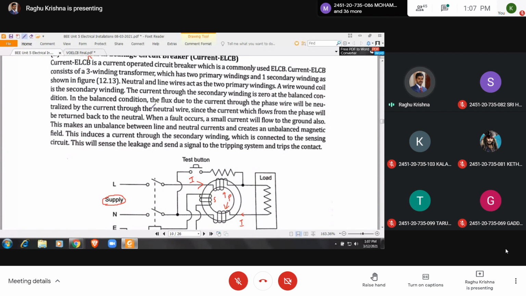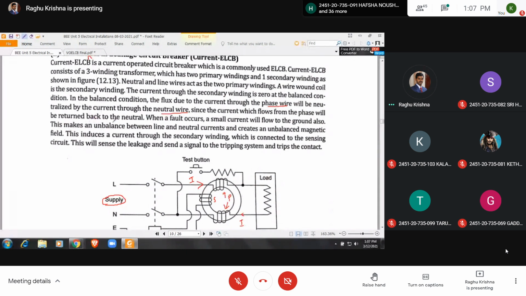In balanced condition, the flux due to the current through the phase wire will be neutralized by the current through the neutral wire, since the current which flows from the phase will be returned back to the neutral.